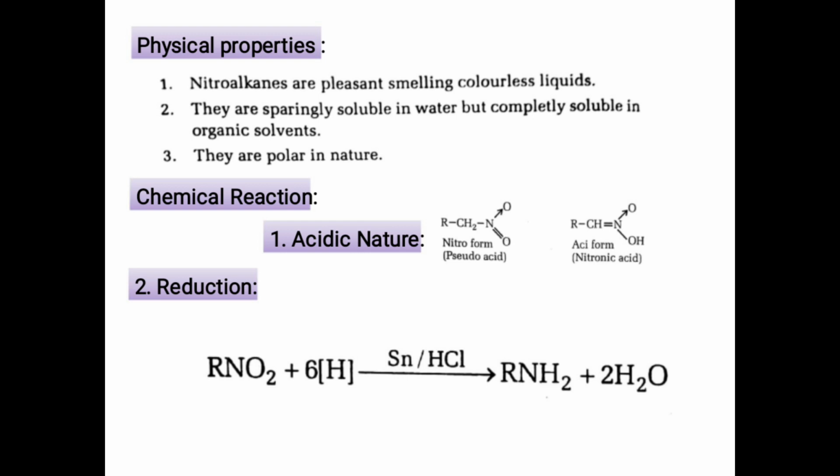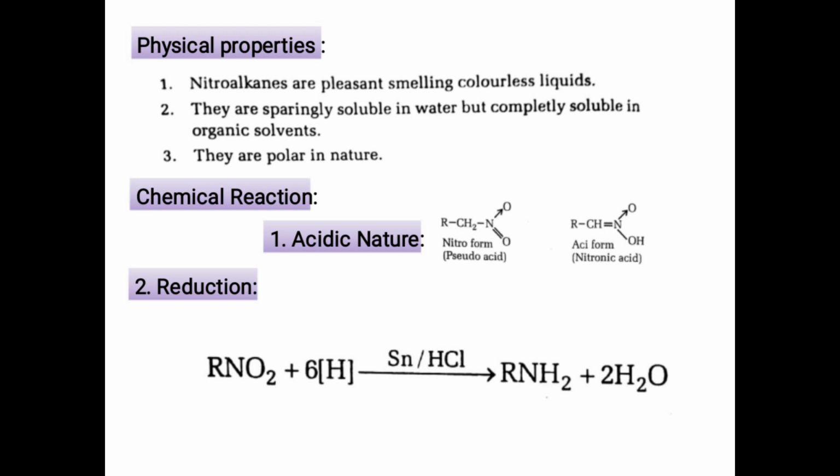In nitroalkane also, the alpha hydrogen atom is acidic in nature because it is linked to the electronegative NO2 group. Therefore, this transfer of alpha hydrogen from the carbon to oxygen results in the formation of the acid form. Such a type of tautomerism occurs in nitroalkanes. This is the first chemical property of nitroalkane.